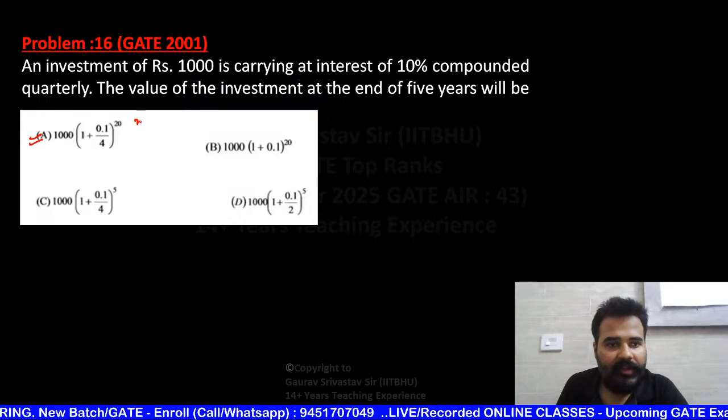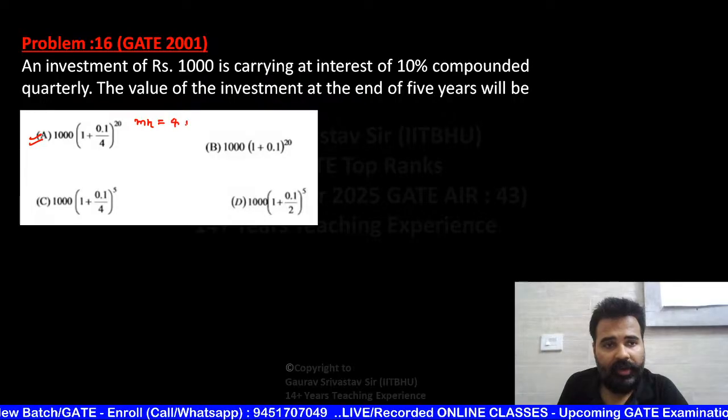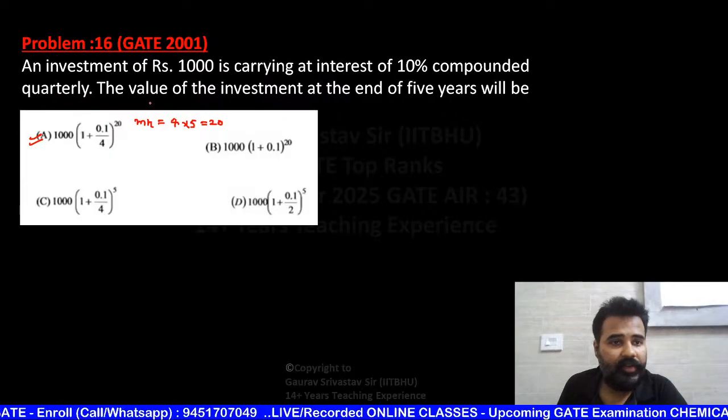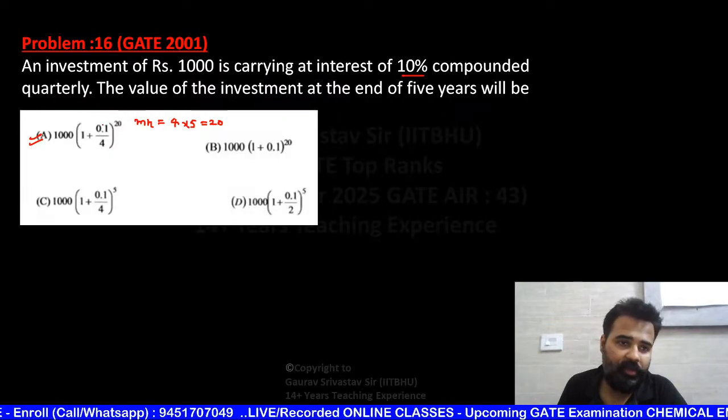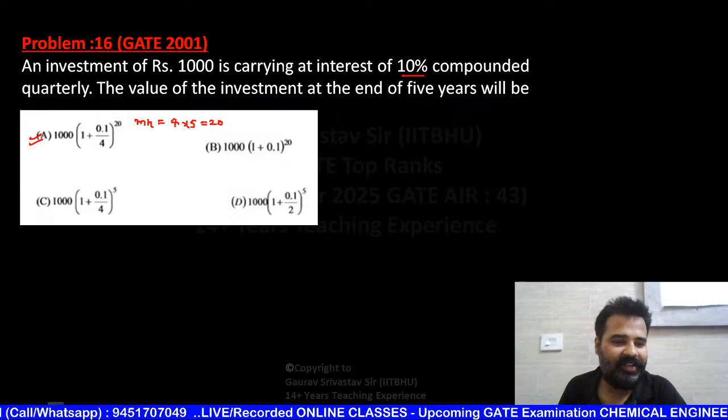Why C, it's YMN. YMN means quarterly. Quarterly means 4, number of years 5, so this is 20, and here interest rate is 10%, so it's 0.1 by m, which is 4. So A is the right answer. क्या बात है, बहुत ही अच्छे, शानदार.